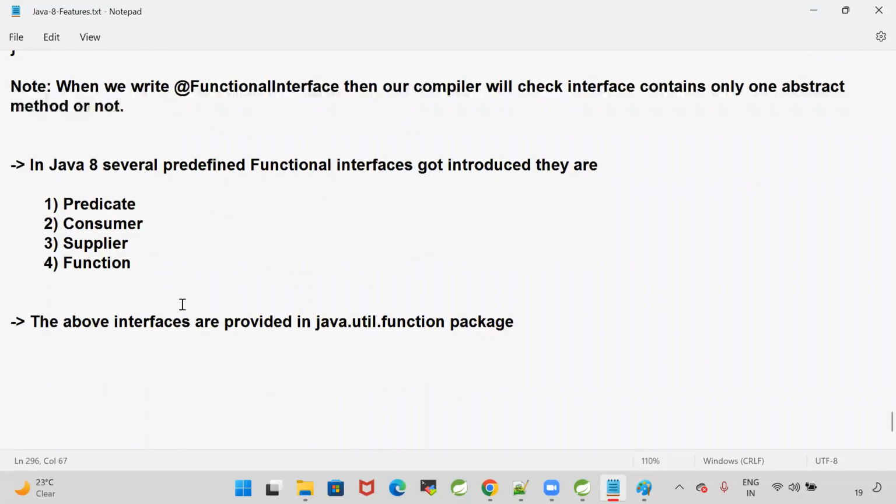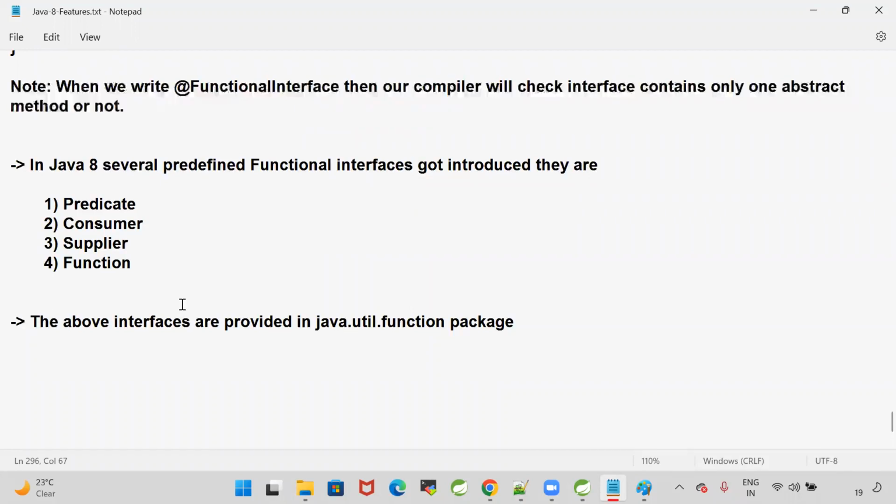So we understood what is a lambda, how to write a simple lambda, what is a functional interface, and how to call that lambda by using a functional interface. Now it is time to understand what predefined functional interfaces are available, why they were introduced, what their purpose is, and how to work with them. Predicate, consumer, supplier, function. Like that there are several functional interfaces available.